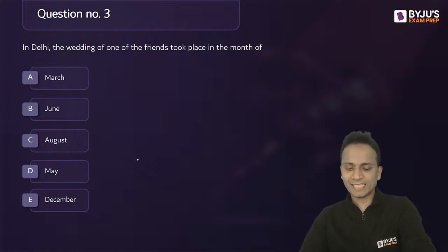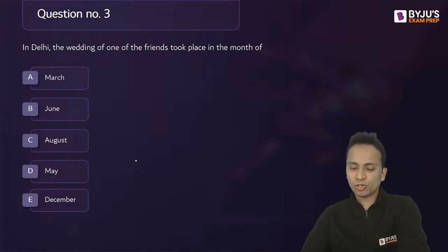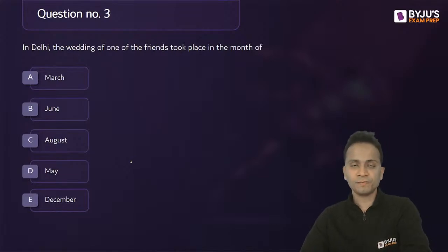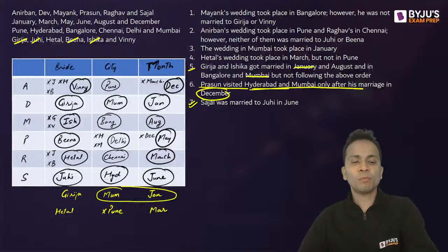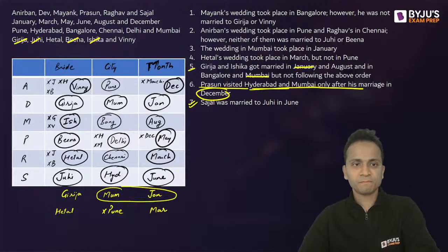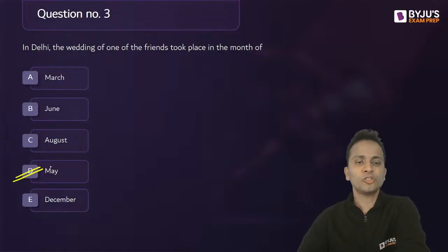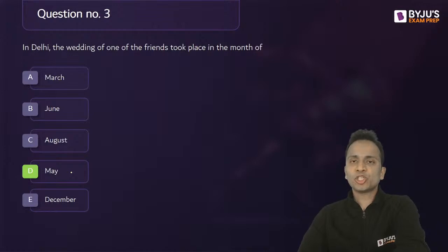All right, let's check it out. In Delhi, the wedding of one of the friends took place in the month of. So Delhi wedding took place in the month of. So I'll go back. Delhi wedding took place in the month of. Yes. So Delhi is in May, as you can see in the table. So the correct answer should be option D. Right? Next question, question number 4.